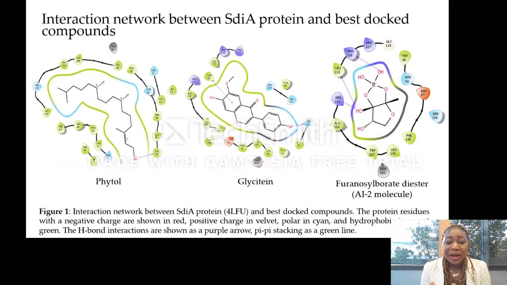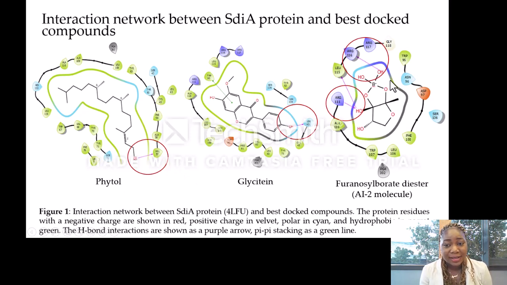This figure shows the interaction network between the SdiA protein and the best docked compounds, which are phytol and genistein, in comparison with the reference compound in the study, the AI-2 molecule. From this interaction network, it was shown that a hydrogen bond was formed between the phytochemical compounds and at least one amino acid residue in the SdiA protein, as well as with the reference compound.